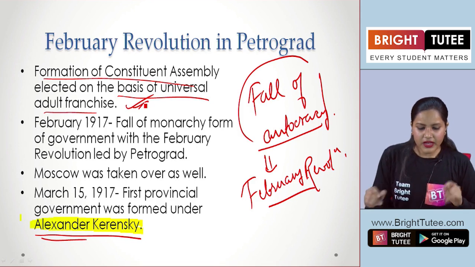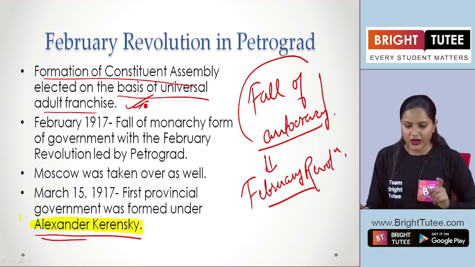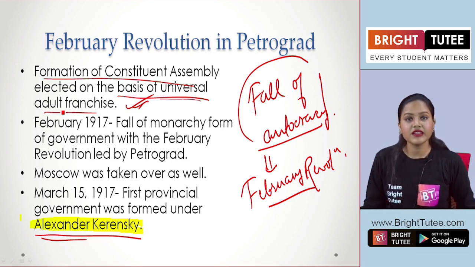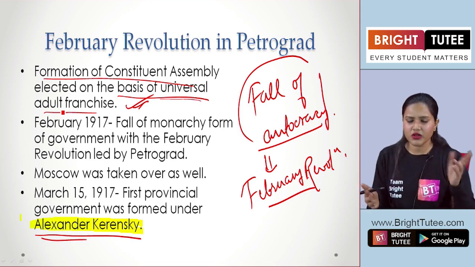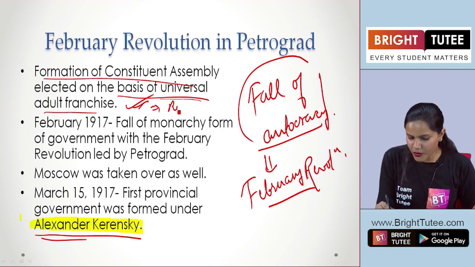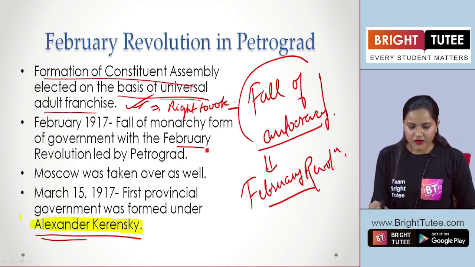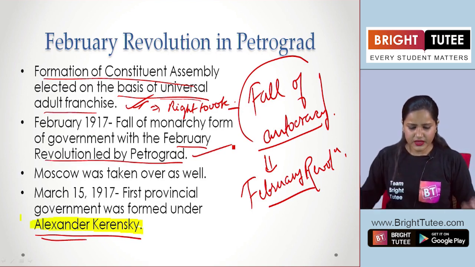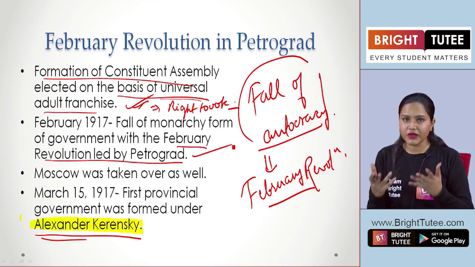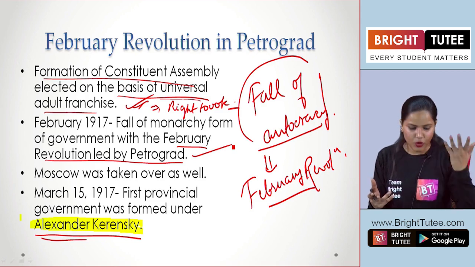And the Constituent Assembly was elected on the basis of universal adult franchise. Universal adult franchise, what does that mean? Everyone had the right to vote. Okay. Now, the fall of monarchy and the formation of the government came with the February Revolution that was led by Petrograd. These are some of the points that I have already discussed.